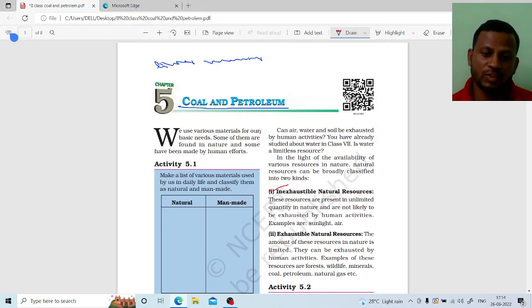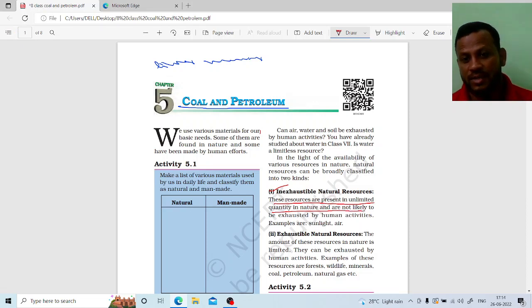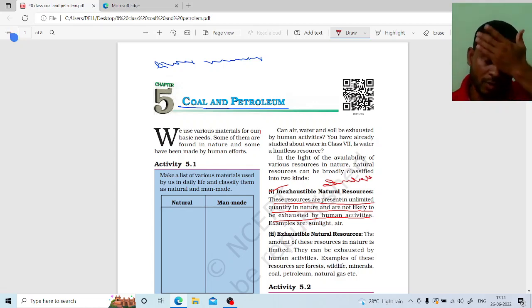Inexhaustible natural resources means these resources are present in unlimited quantity in nature and are not likely to be exhausted by human activities. If we use these natural resources, they can't be finished from the earth. For example, sunlight, right? We have been using sunlight for millions of years. Until today we use the same amount of natural sunlight from the sun.